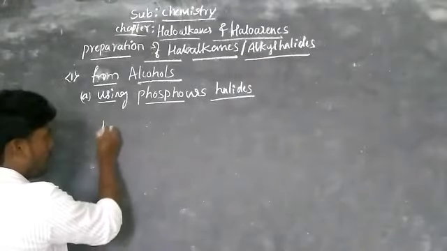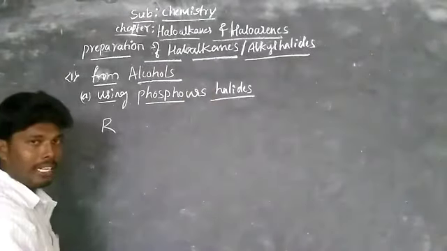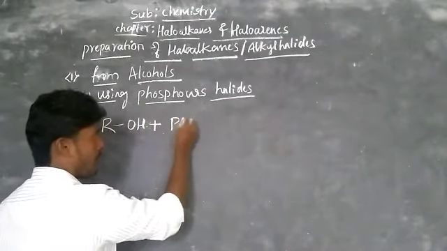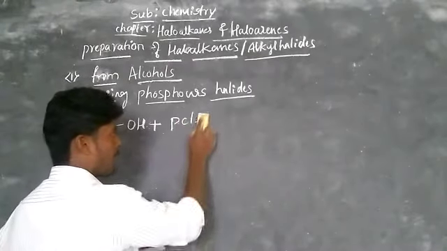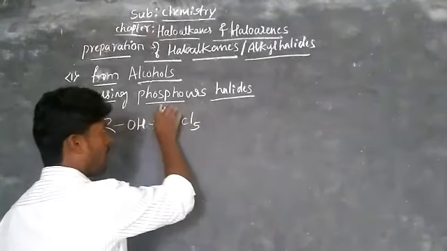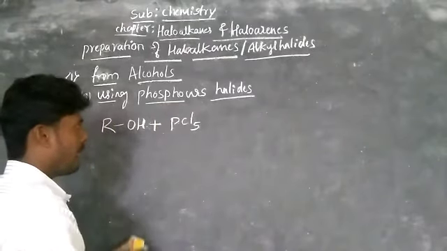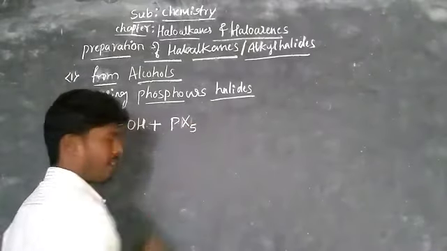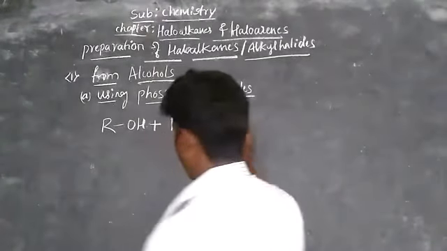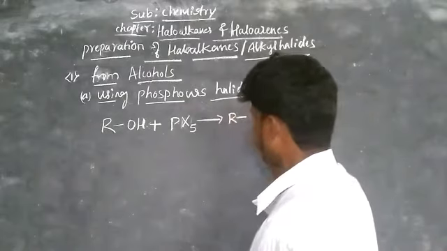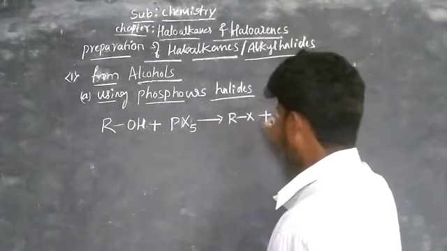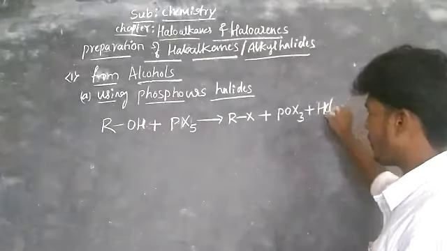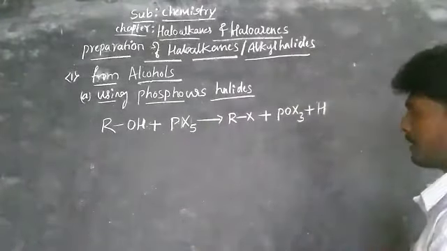Here, to prepare haloalkanes or alkyl halides, alcohol is treated with phosphorus pentachloride, that is, phosphorus halides. Generally we take PCl5, or in the general reaction PX5, to get R-X plus POX3 plus HX.